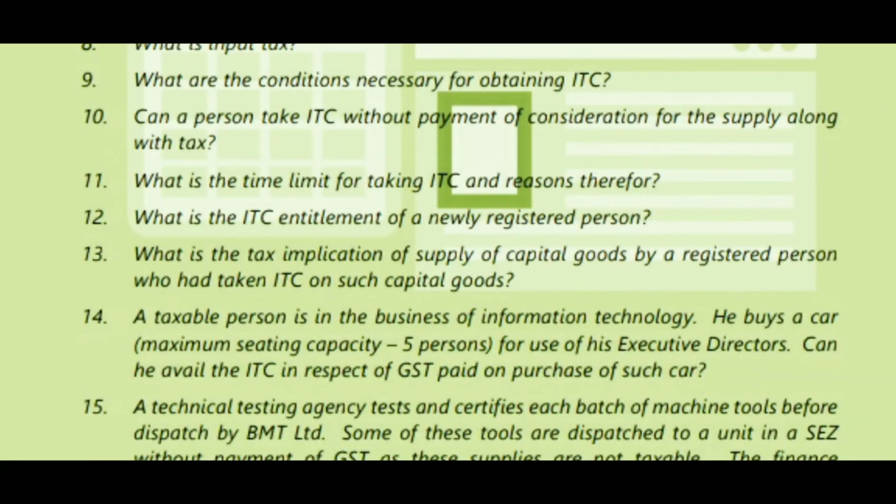And next, the ninth question. What are the conditions necessary for obtaining ITC? Condition number 1, actual receipt of goods. Condition number 2, possession of tax document. Condition number 3, seller paid tax to the government. Condition number 4, filed GSTR 2, return for purchases. These all are the conditions for obtaining ITC.